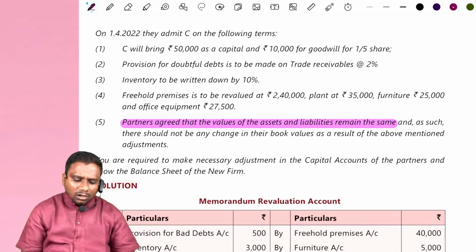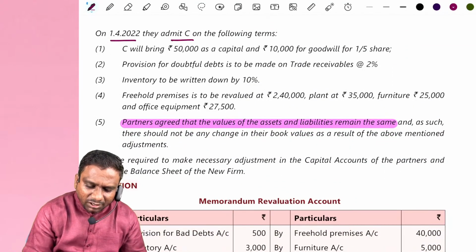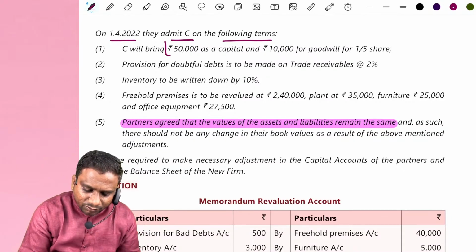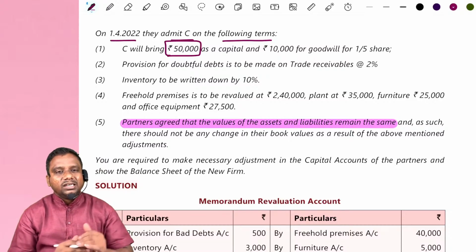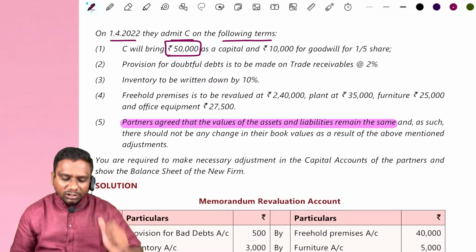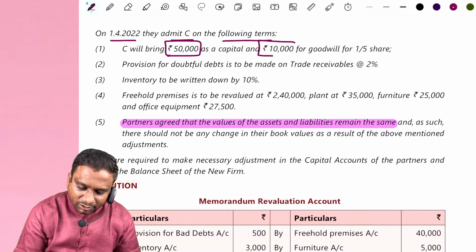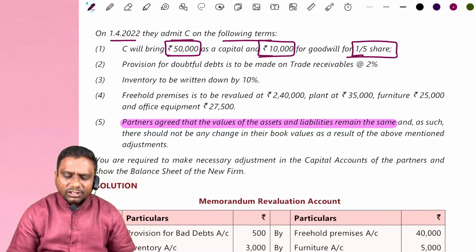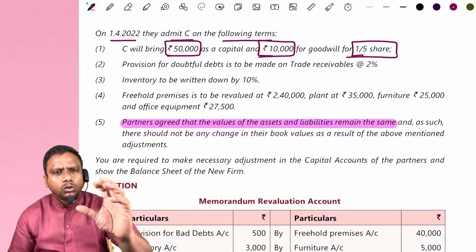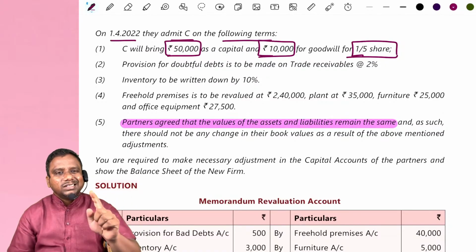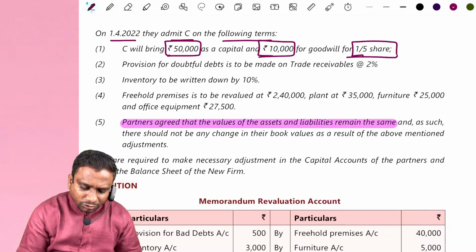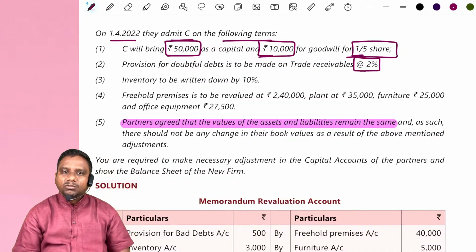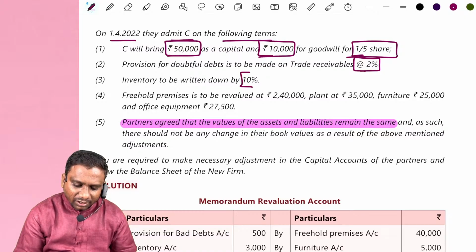On 1/4/2022, they admit C on the following terms. C will bring 50,000 as capital. In addition to that, he also brings some amount for goodwill: 10,000 for goodwill. His profit share is 1/5. So in total he is bringing 60,000. Next, provision for doubtful debts is to be made on trade receivables at 2%. Inventory is to be written down by 10%.